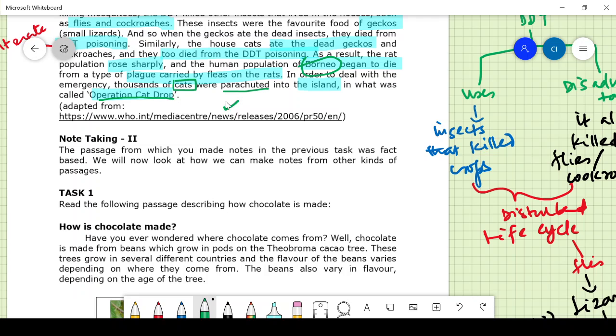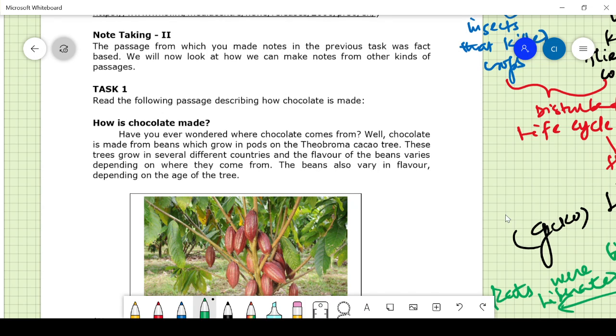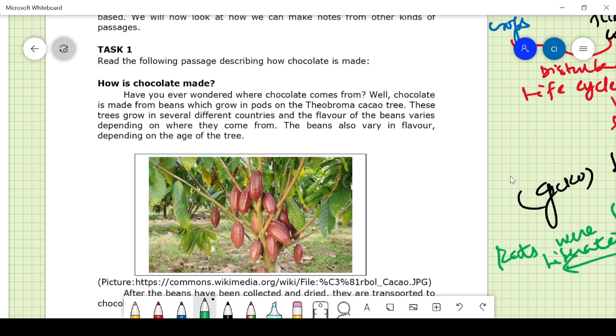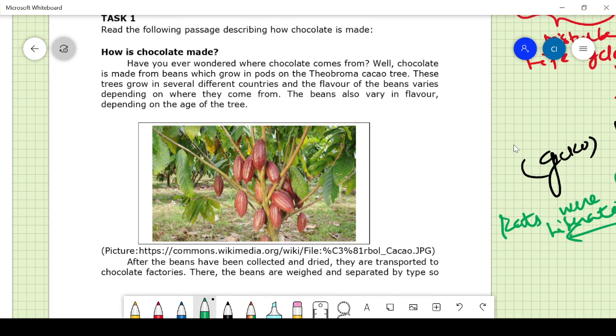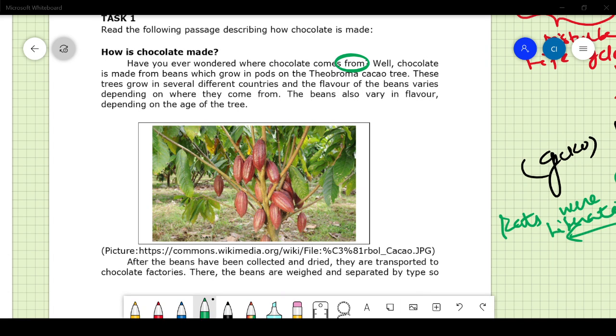What is the operation called? Operation Cat Drop. What was the operation when the US invaded Iraq? It was called Operation Desert Storm. So you have separate names for each and every operation that takes place at a larger scale. So here it describes the points. We have written the notes very beautifully on the right side. Now let's go to the next task. Read the following passages describing how chocolates are made. Have you ever wondered where chocolates come from? It's a question that also forms a heading.